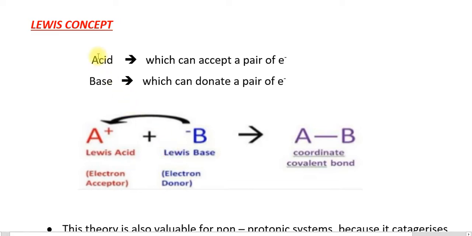The next concept that we are going to discuss is the Lewis concept. According to the Lewis concept, an acid is a substance which can accept a pair of electrons and a base is a substance which can donate a pair of electrons.